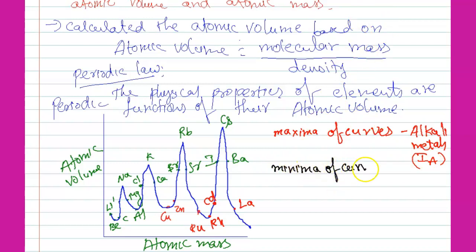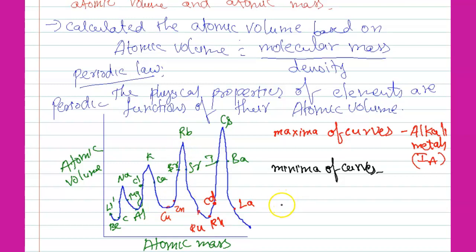Here at the peak positions 1A group elements are occupied. Top to bottom means the decreasing portion, bottom to top means the increasing portion.